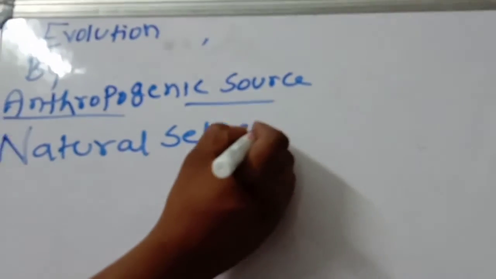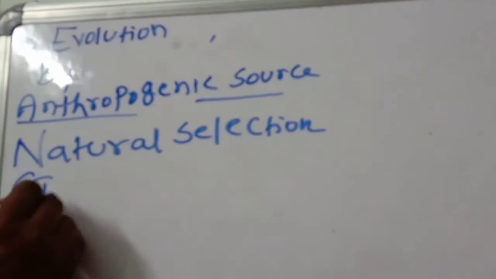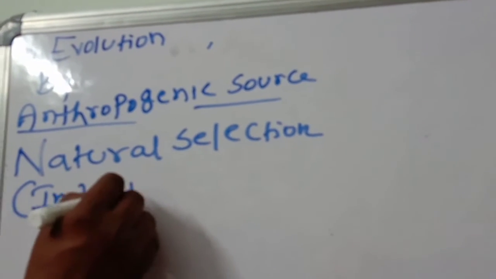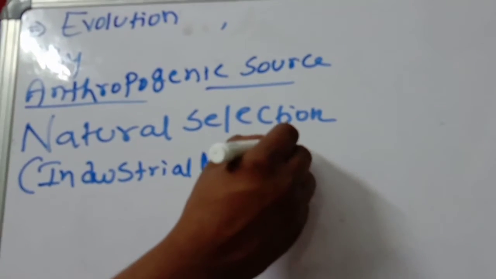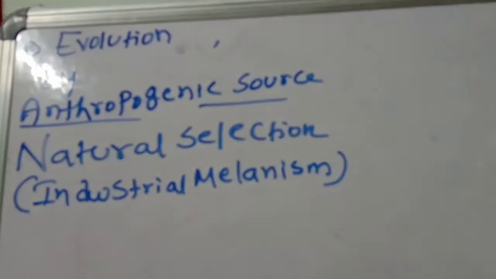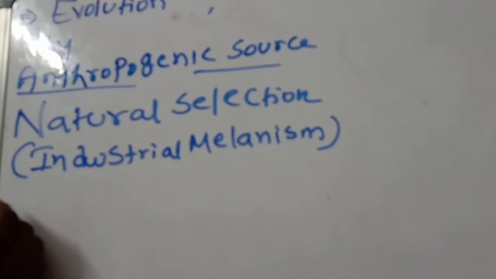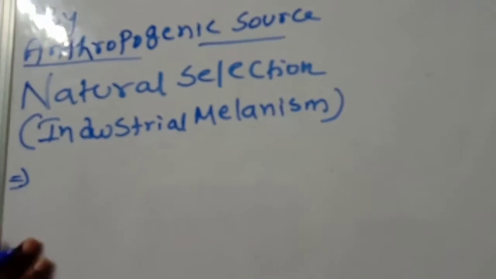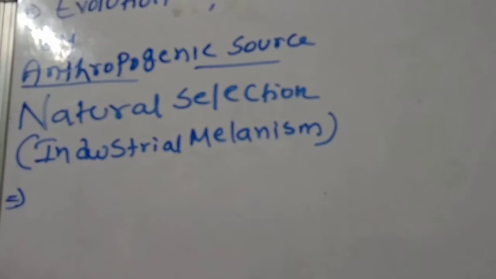Natural selection is also called industrial melanism. Very important concept. This natural selection is clearly explained by industrial melanism.